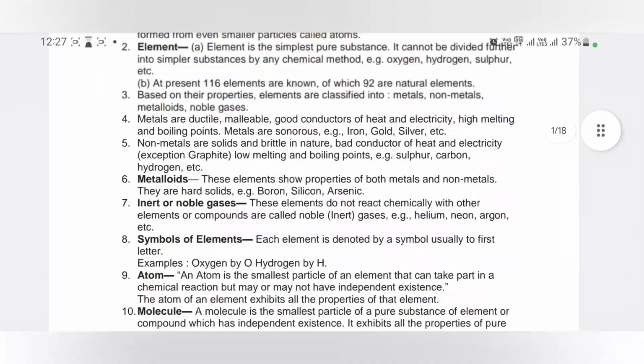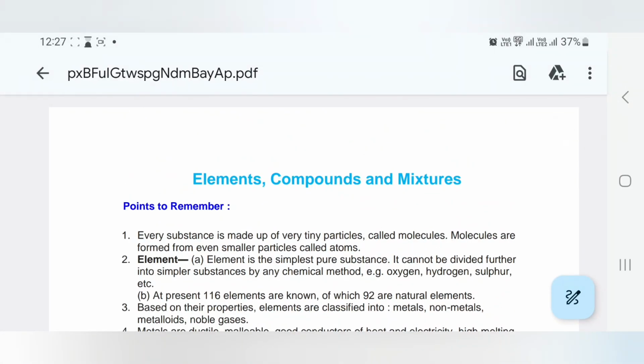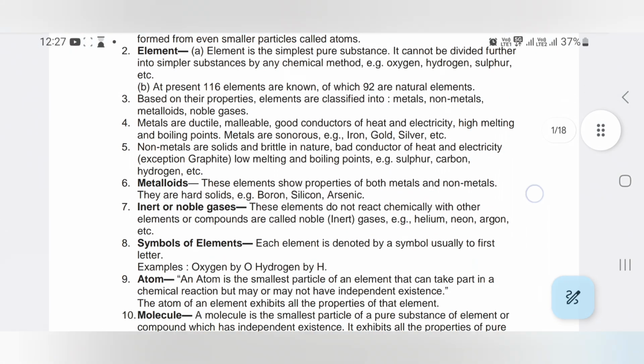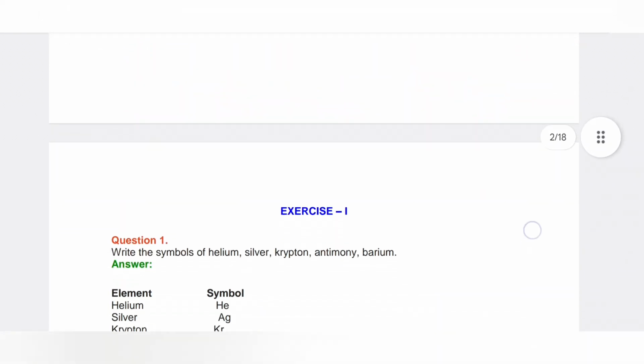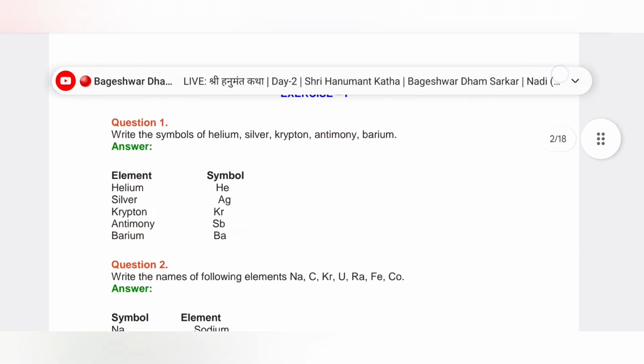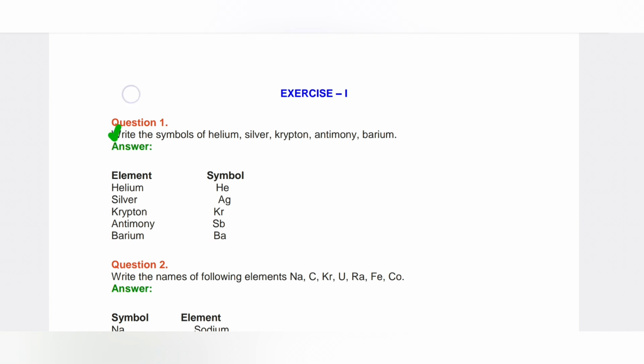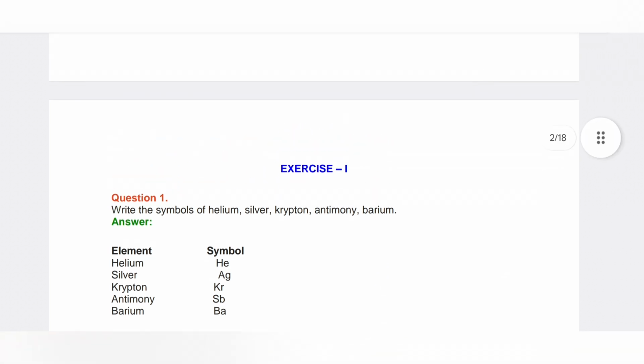In this part of chapter number three, Elements, Compounds and Mixtures, we will discuss its exercise. First question of the exercise: write the symbols of helium, silver, krypton, antimony and barium. The symbols of these elements are: helium is He, silver is Ag, krypton is Kr, antimony is Sb and barium is Ba.